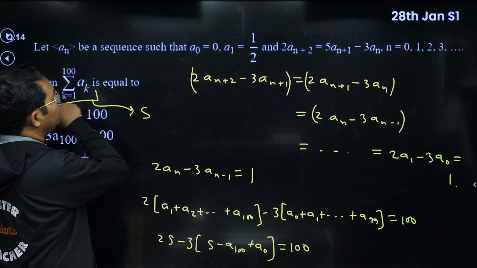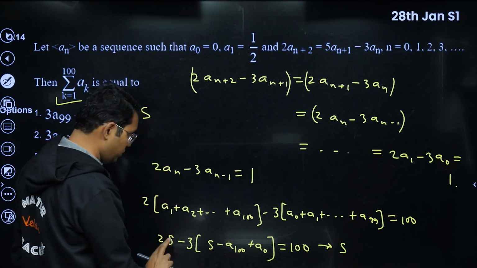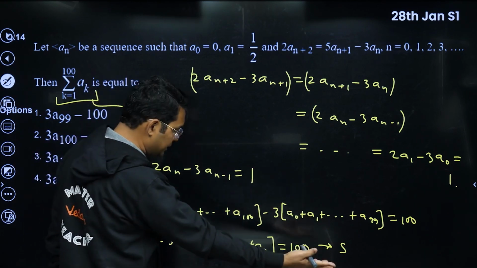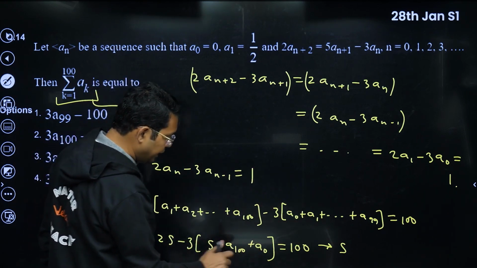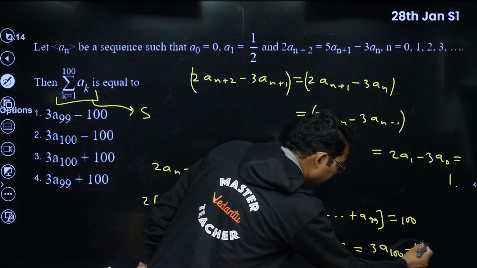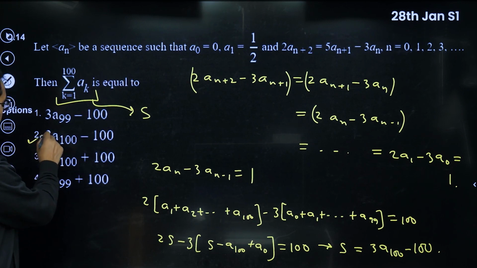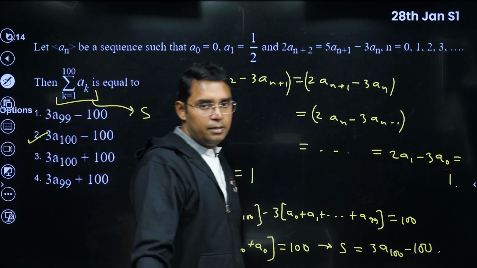Here a0 is 0, we are given. So you can see that s, if I bring this 2s minus 3s, that is minus s, on the other side, it will become, I think, 3 times a100 minus 100. So this is how this question is solved. Okay, I think this is the best method, no doubt about that.